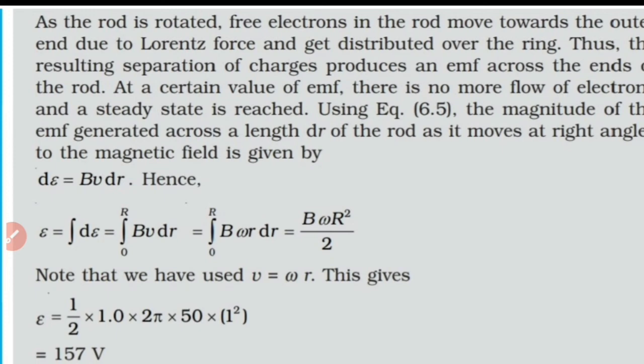But when the conductor is rotated with an angular frequency omega, the induced EMF is B omega R square by 2. Now substituting the values of B, omega and R, we get the induced EMF epsilon to be 157 volt.